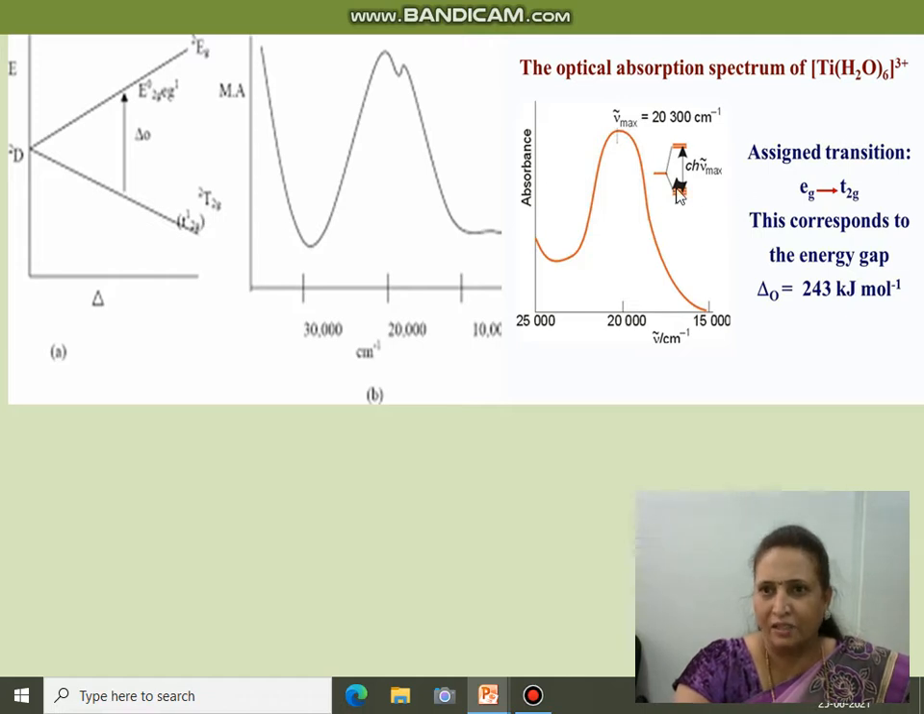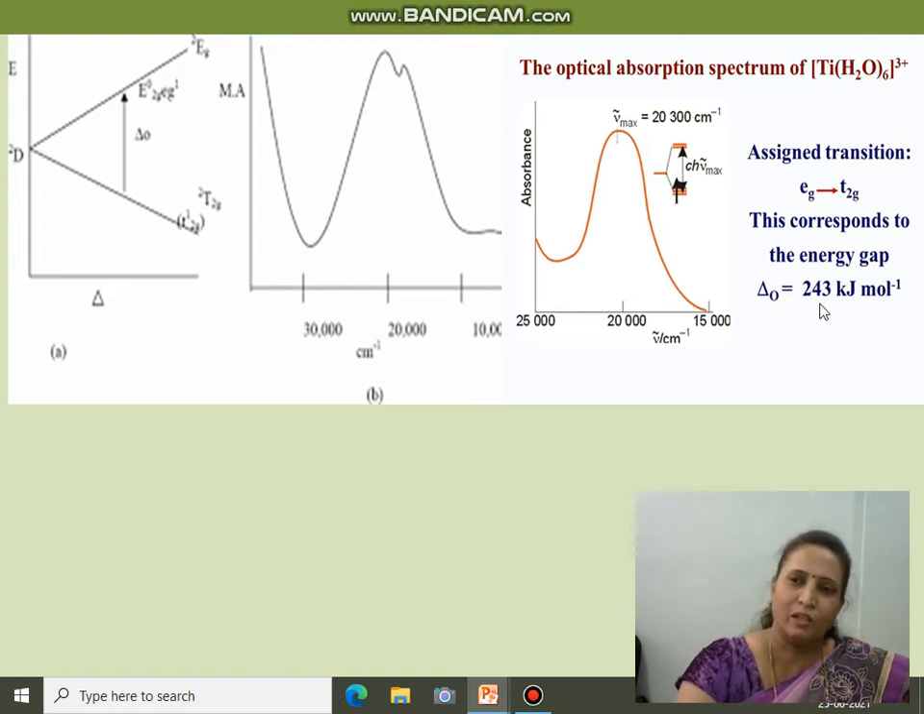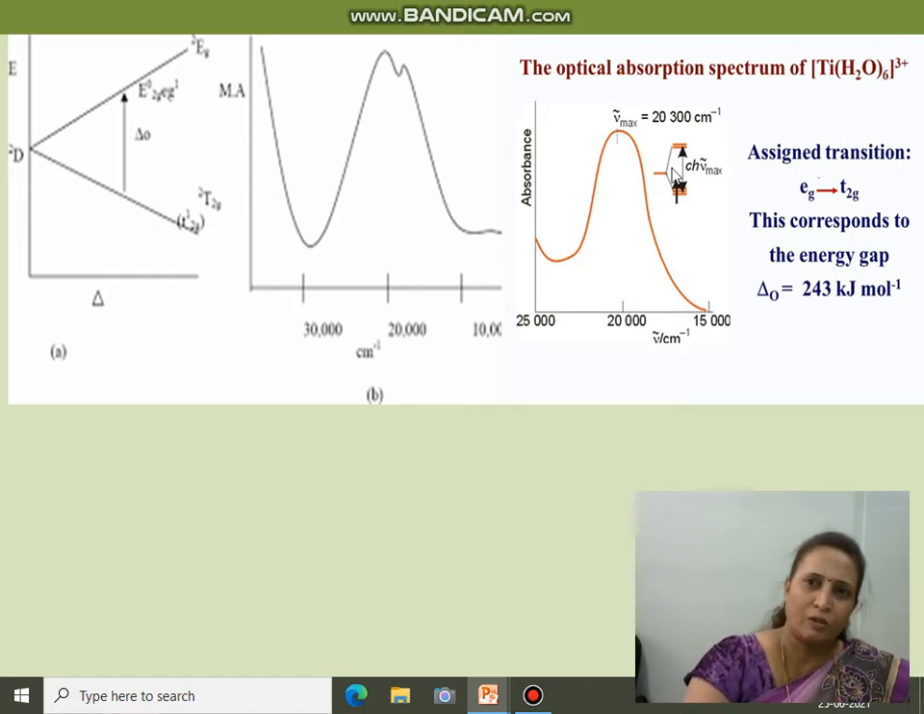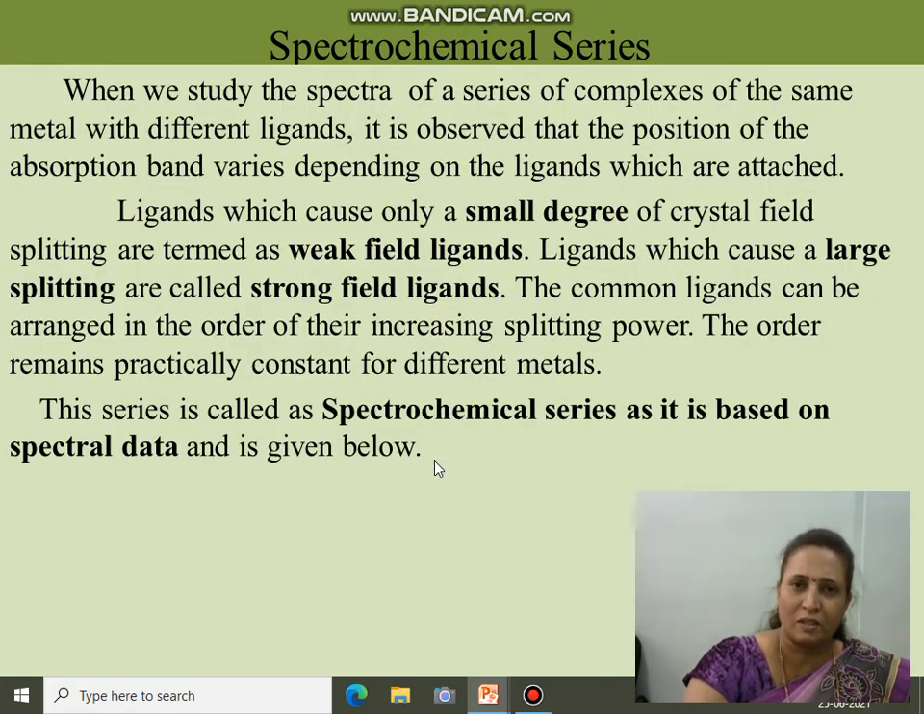Now this diagram indicates a transition of t2g to eg. This corresponds to the energy gap, which has a value of energy of 240 kilojoule per mole, 243, 240. Now this is the blunt peak of the hexaaquatitanium(III) complex ion. So all these 4 points are important from the point of view of the spectrum of the hexaaquatitanium complex ion.